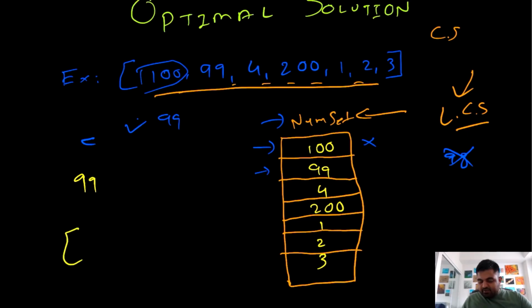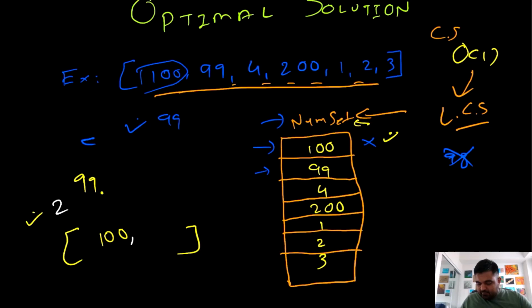In our logic we are simply going to check how many consecutive numbers we can reach from this 99. 99 by itself is a subsequence of length 1, so we know that. Now from this 99 we check whether we can reach the value 100. We can reach 100, and because we are using a hash set, we can do all the operations in constant time, so we are not adding any strain to our time complexity. Since we can find 100, we increase the longest consecutive subsequence length to 2.